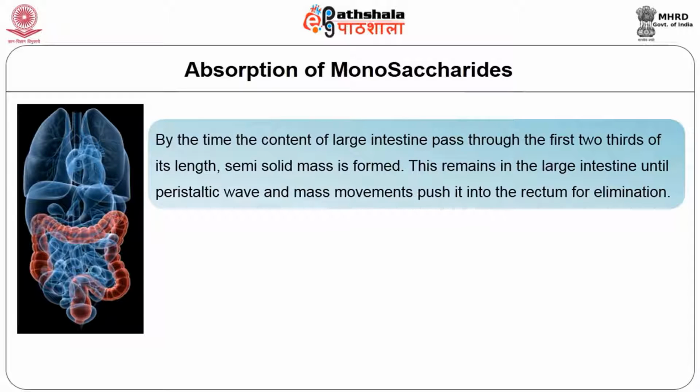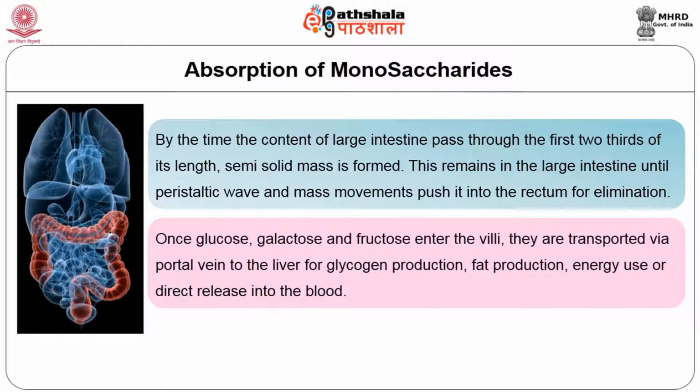By the time the content of the large intestine has passed through the first 2/3 of its length, a semi-solid mass is formed. This remains in the large intestine until a peristaltic wave and mass movement push it into the rectum for elimination. Once glucose, galactose and fructose enter the villi, they are transported via the portal vein to the liver for glycogen production, fat production, energy use or direct release into the blood.